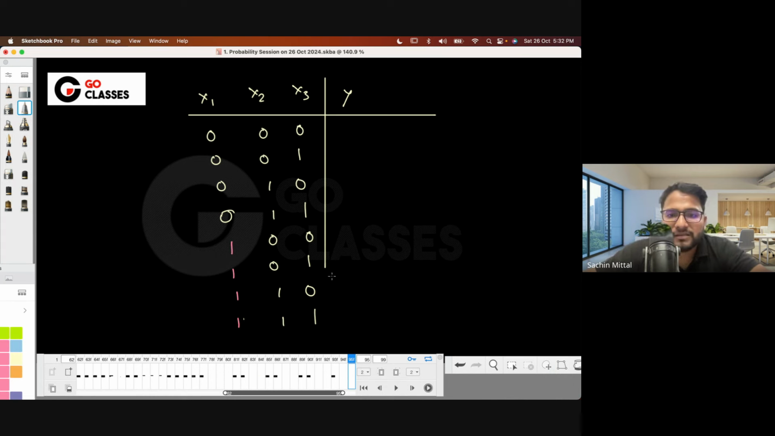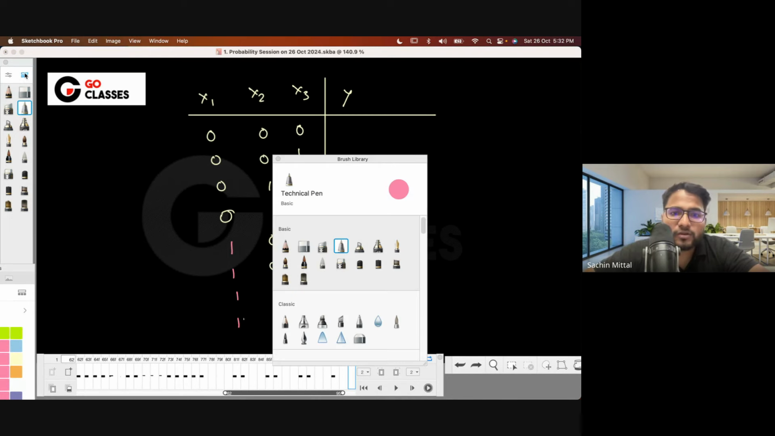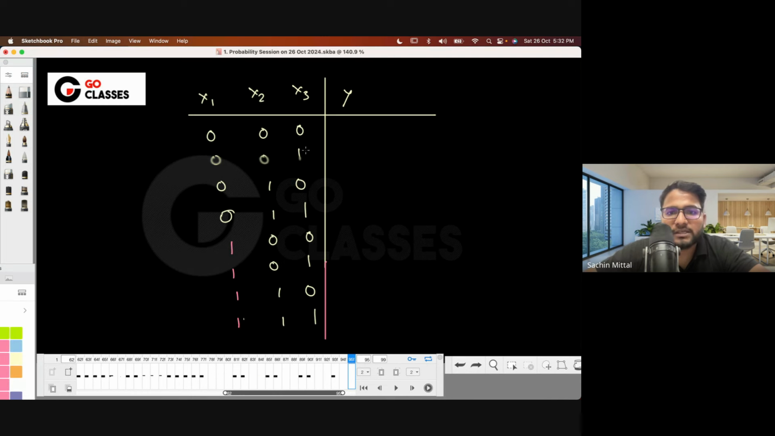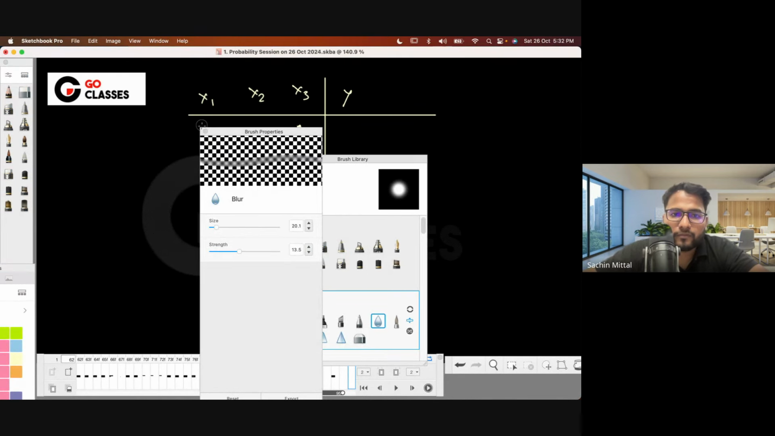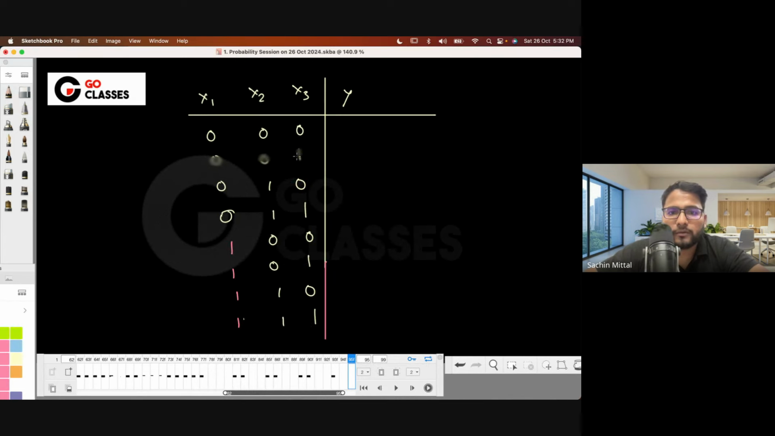Since initially the probabilities are given to be everything is 1 by 2, every row has 1 by 2 into 1 by 2 into 1 by 2, 1 by 8 probability, right? But x3 is given to be 0. So since x3 is already given to be 0, x3 equal to 1 rows are ruled out possibilities. This is not even a possibility. This is also not even a possibility, and everything like this is also not even a possibility. So now you are in the reduced sample space.